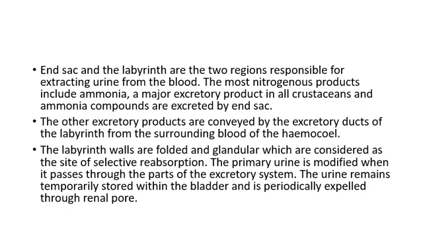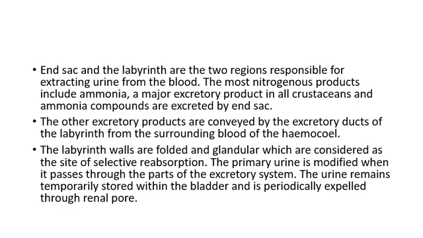The end sac and the labyrinth are the two regions responsible for extracting urine from the blood. The main nitrogenous product is ammonia, a major excretory product in all crustaceans, and other ammonia compounds are excreted by the end sac. The other excretory products are conveyed by the excretory duct of the labyrinth from the surrounding blood of the hemocoel.